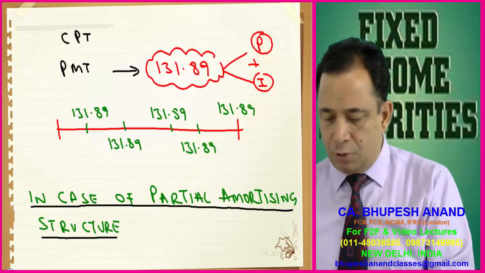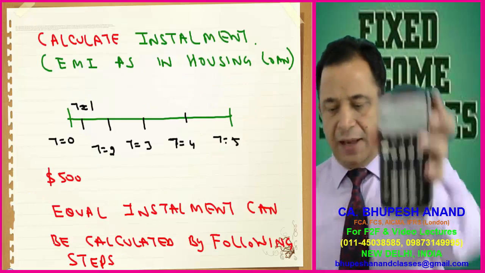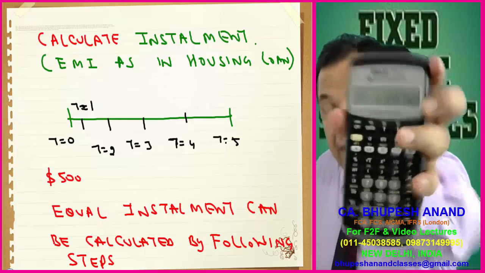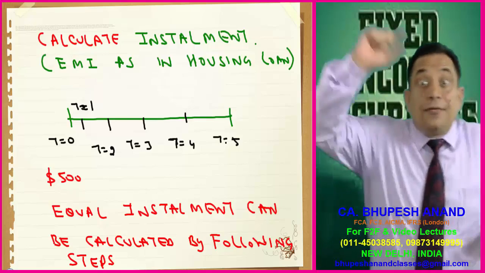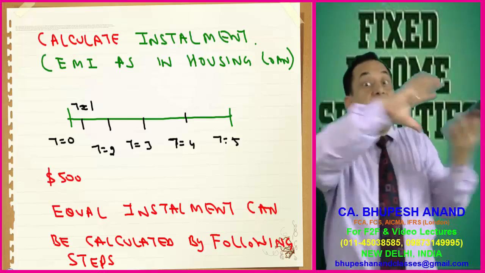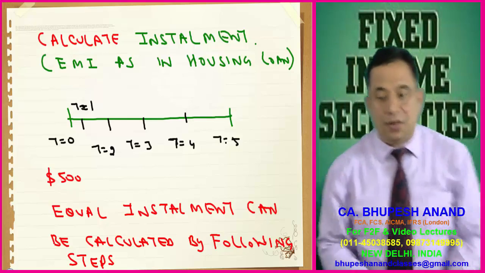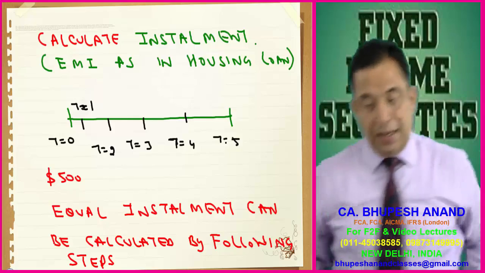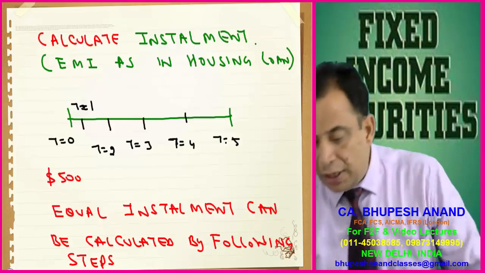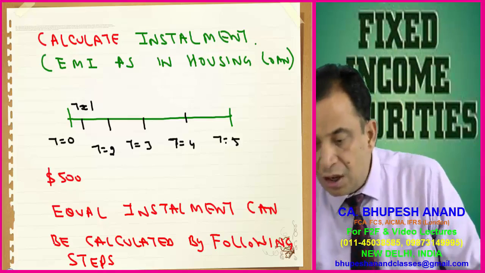131.89. I have written the steps also. Please see, I have calculated for you 131.89. Please check out your calculators. In full amortizing structure, we repay the whole amount of principal in different installments. So please prepare this timeline. Equal installments can be calculated with the help of following steps.